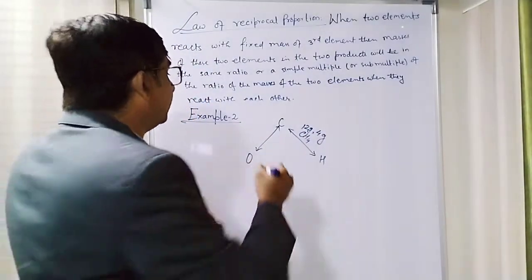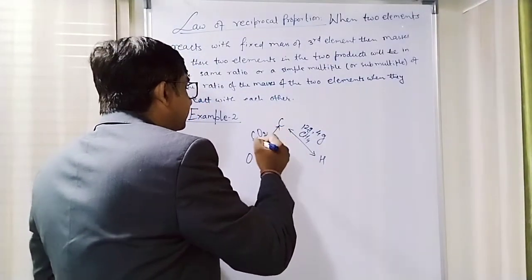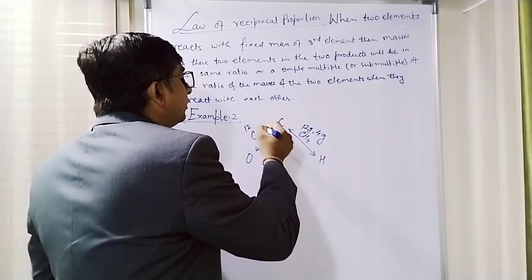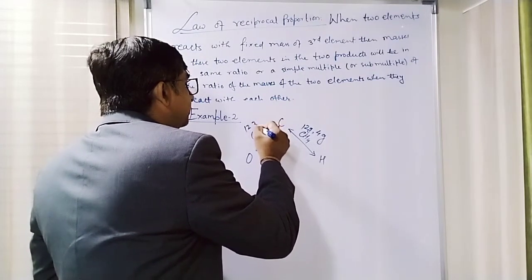Here if I take carbon and oxygen, it forms carbon dioxide. Mass of carbon is 12 gram and oxygen's mass is 32 gram.